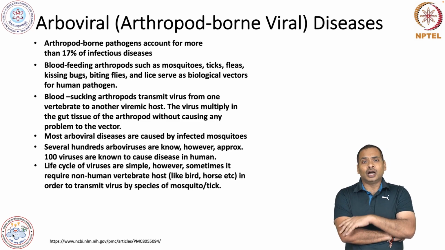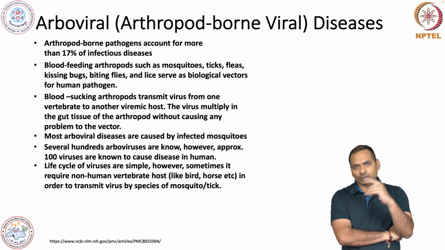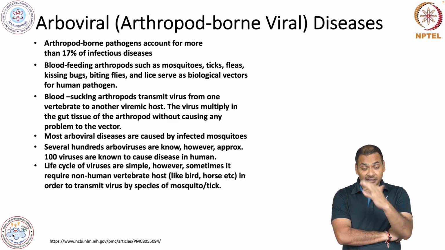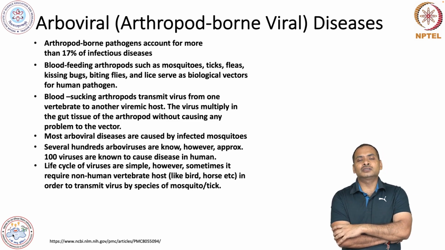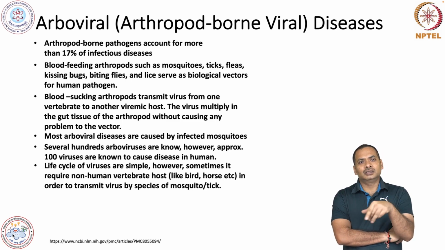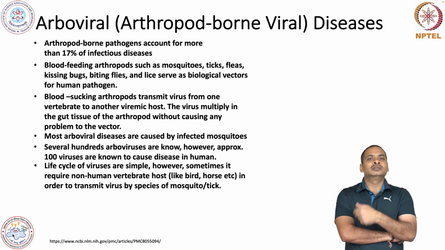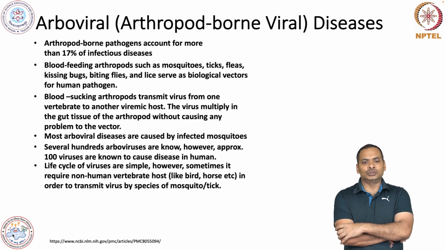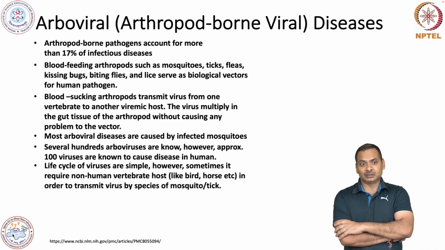However, sometimes they require a non-human vertebrate in order to sustain or multiply, like birds. Sometimes there is a bird cycle also. They infect the bird, and then in the bird they make more numbers. It could be a bird, it could be a horse, in order to transmit the virus by a species of mosquito or tick.